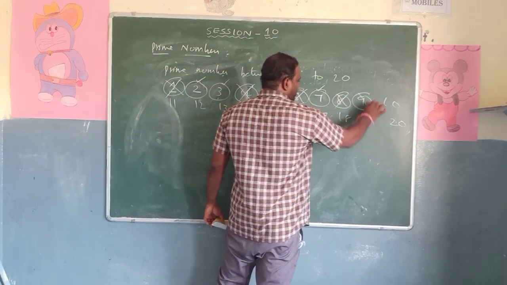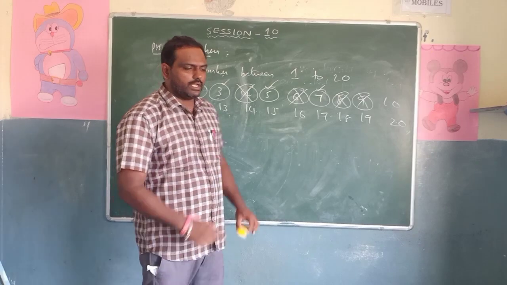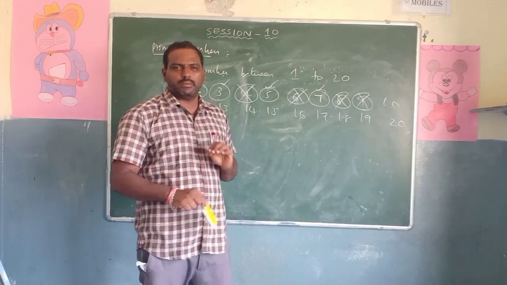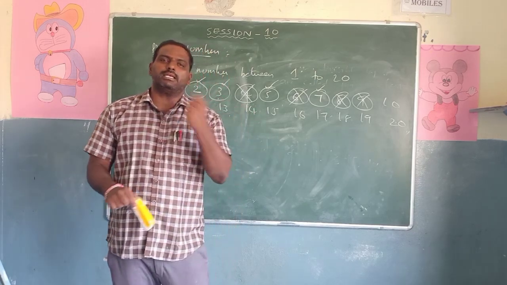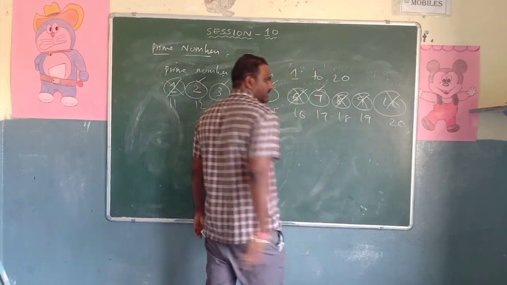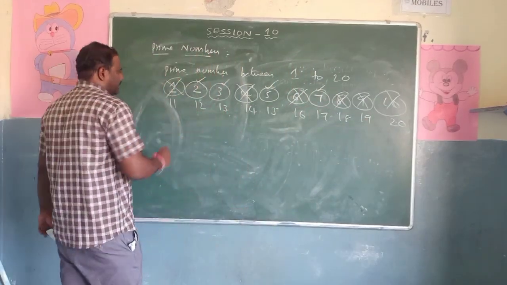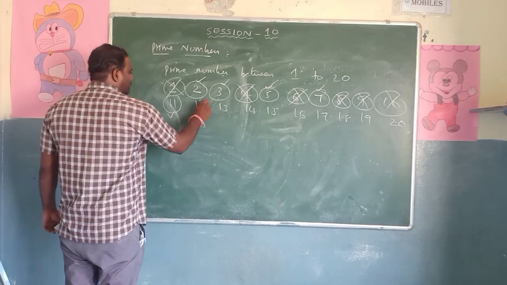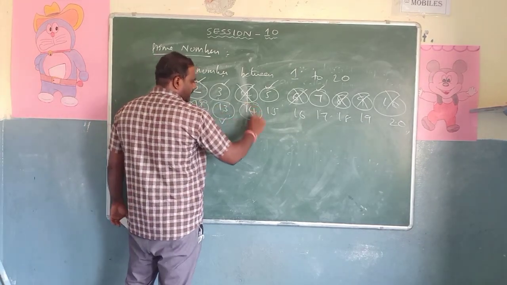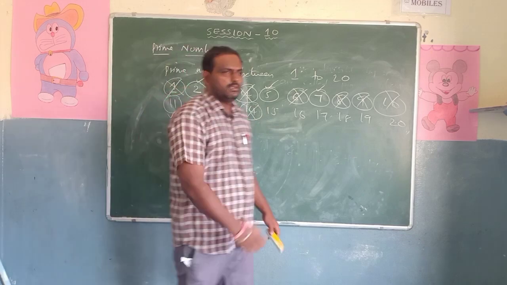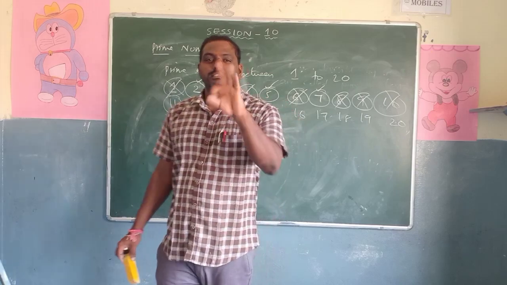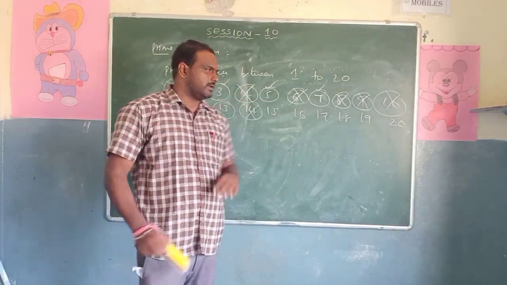9 is also not a prime because 9 will go in the 1 table and 3 table: 3 3s are 9, 9 1s are 9. So 10 is also not a prime because it has more factors. 11 is a prime, 12 is not a prime, 13 is a prime, 14 is not a prime. Why is 14 not a prime? Because 14 will come in the 1 table, 2 table, 7 table and 14 table. So that is not a prime.